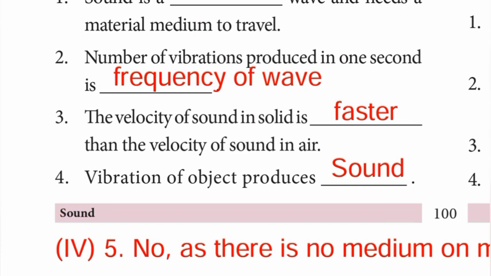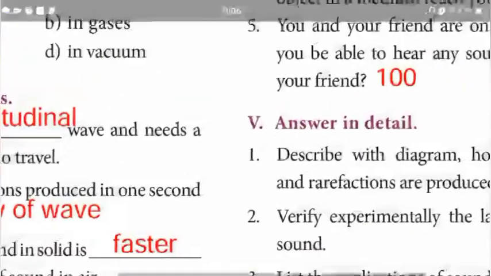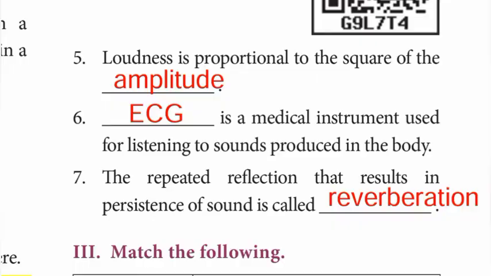Third one, the velocity of sound in solid is faster than the velocity of sound in air. The answer is faster. Fourth one, vibration of object produces sound. Answer, sound. Fifth, loudness is proportional to the square of the amplitude.